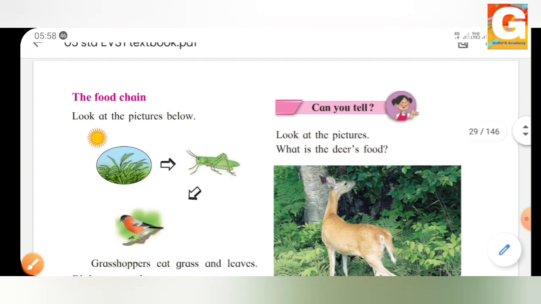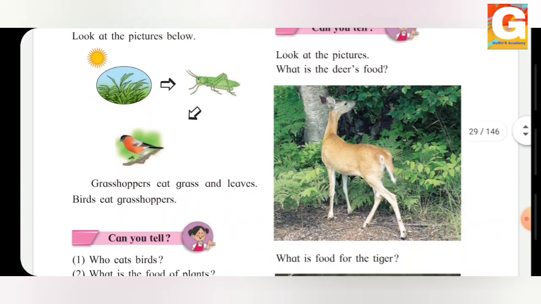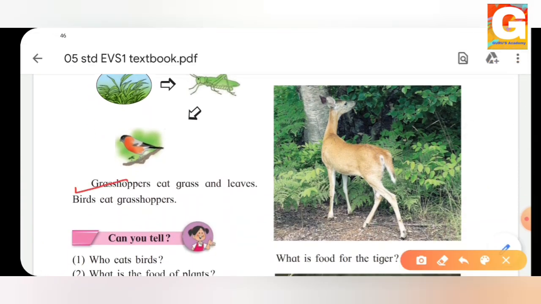So what do you understand from this? The grasshopper eats the grass and leaves, and the bird eats the grasshopper. So who eats the bird? That is not shown in this picture. So do you all know, students, who eats the birds? Yes, that can be a snake or even an eagle. So they eat the birds.